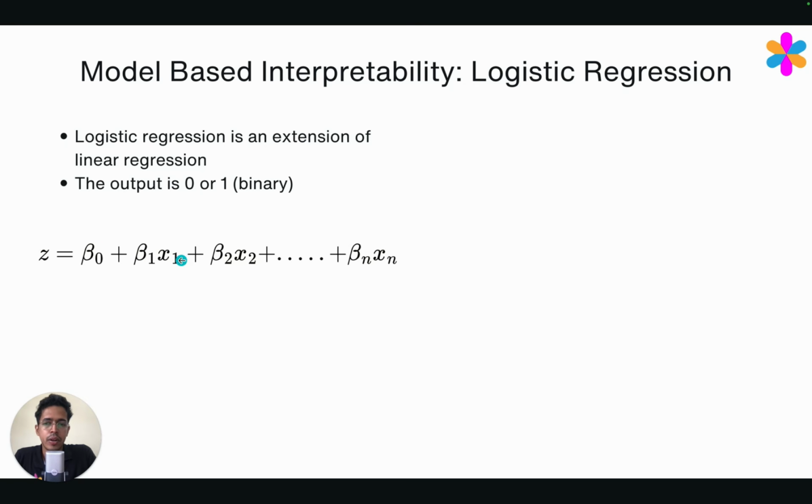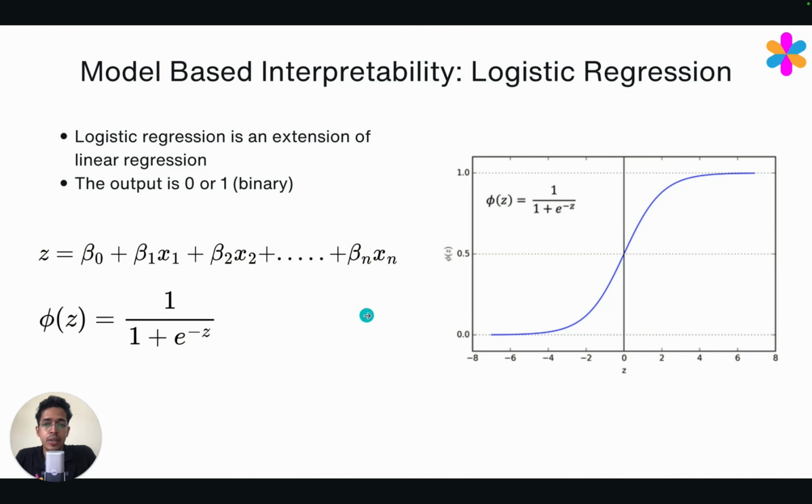So for any given particular data point, a linear regression would look something like this. These beta 0, beta 1, beta 2, etc. are the parameters we get through the linear regression process. But in logistic regression, we apply a function like this such that the curve looks like a sigmoid, and the output will be a probability. If the value of this is greater than 0.5, we will say that the point belongs to class 1. And if the value is less than 0.5, we will say that the point belongs to class 0. So this is how we can convert a linear regression into a logistic regression.